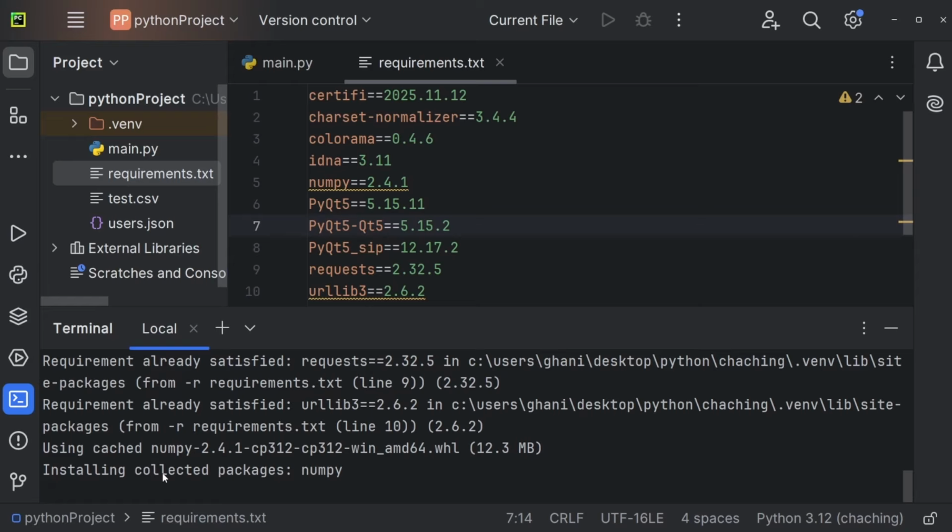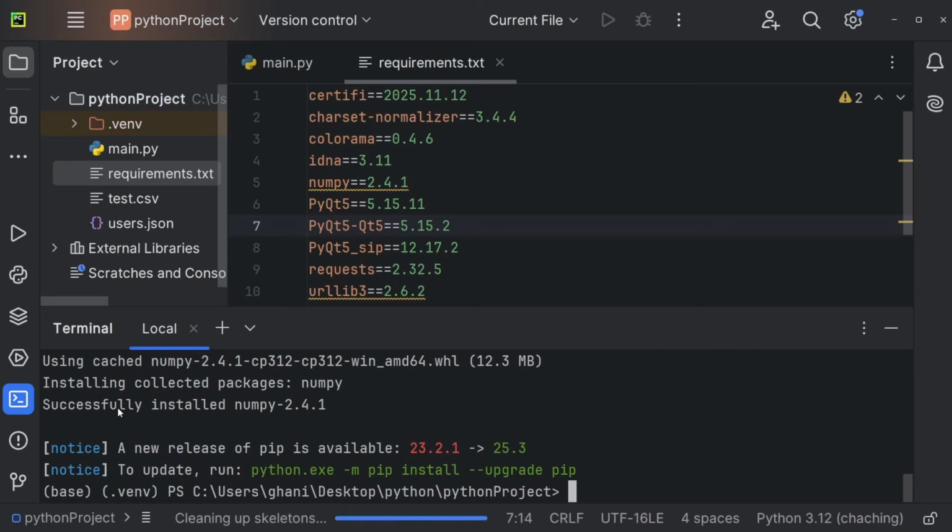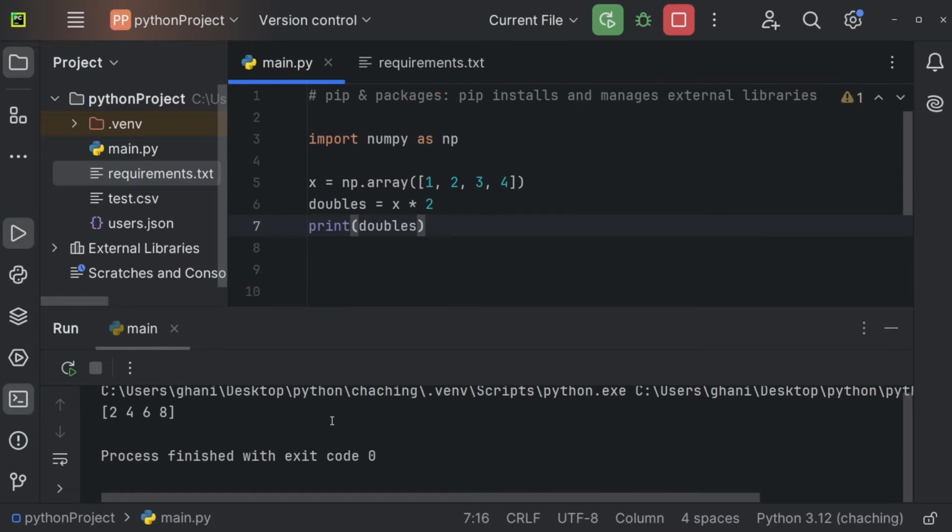This will install the collected packages. As you can see, it's numpy for us. And now successfully installed numpy 2.4.1. So I see it installed exactly this numpy version. Let me run the code. And you can see this here starts to work again.